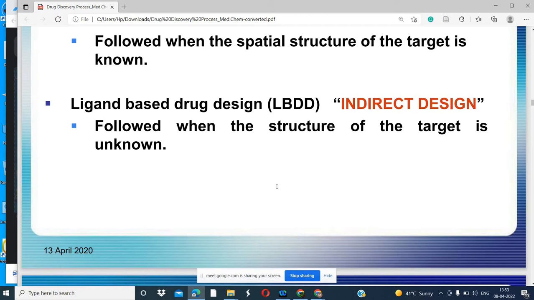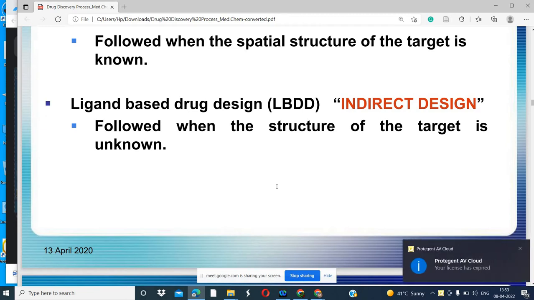We can produce multiple derivatives of the same molecule, and then screen them against the target, and also perform laboratory testing. So this procedure is called ligand based drug design. The target may be the same or different, but we are modifying the ligand. We have one ligand, and we are creating different ligands.